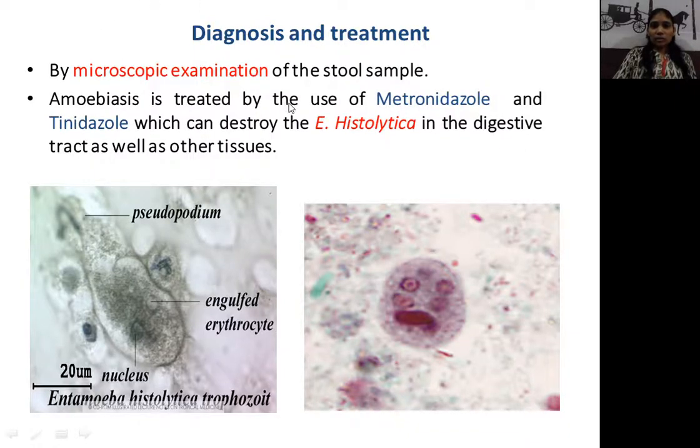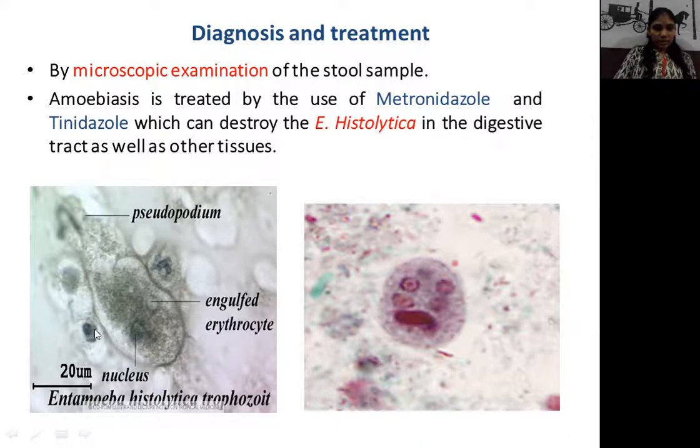So diagnosis, how can we diagnose? Same like malaria, but here instead of blood we examine the stool sample, that is the fecal sample. So, microscopic examination of the fecal sample. Take the fecal sample of the infected person, add saline water, make it semi-solid, take 2 to 3 drops onto a slide, make a thin layer and observe under the microscope.